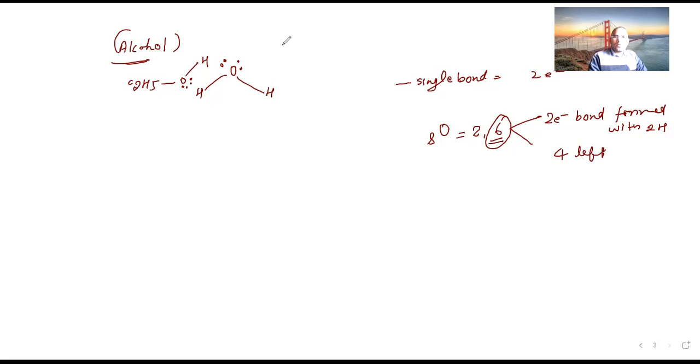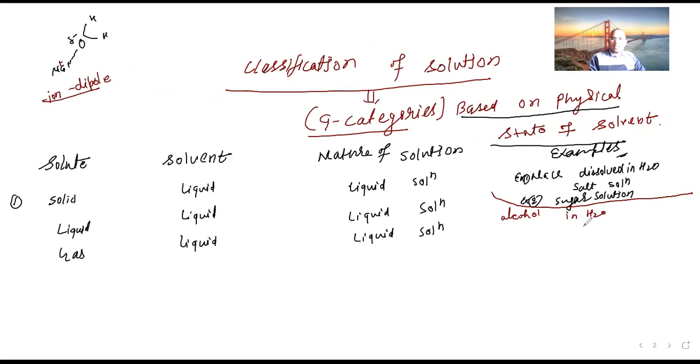So by the way, let us go. Here this hydrogen is going to form what kind of bonding? Oxygen and hydrogen, what kind of bond? Hydrogen bond. Great. That is hydrogen bond, which means completely it is going to mix. So that is alcohol in H2O, and this is an example of liquid solution. Now gas in liquid. Let us move on.